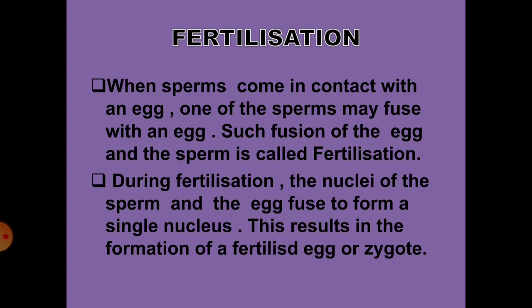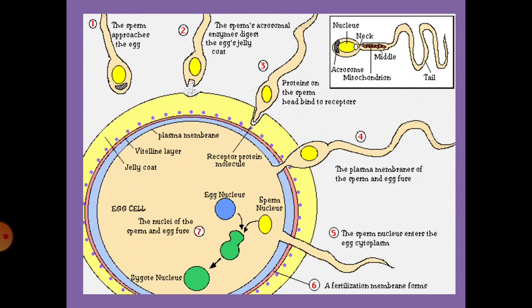They stay there for several hours undergoing chemical changes, and only when the ovum is fertilized, by the fusion of sperm. So fertilization is nothing but fusion of the sperm nucleus with the egg nucleus. They form a diploid zygote. So during fertilization, what happens, children? The nuclei of the sperm and the egg fuse to form a single nucleus, that is, they form a diploid zygote. Now you call it the fertilized egg.